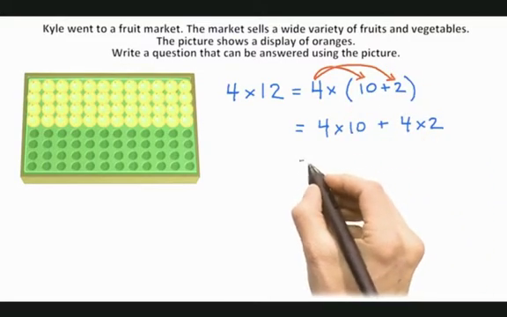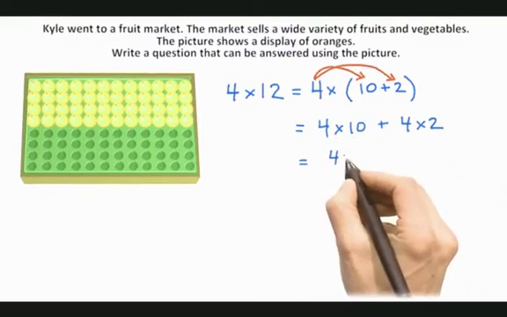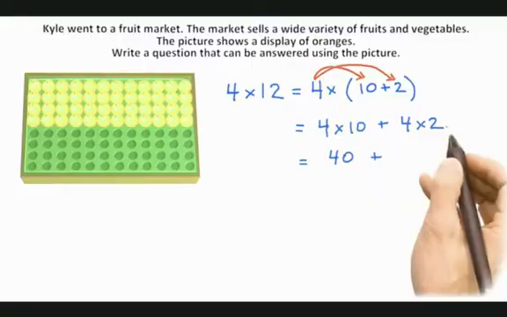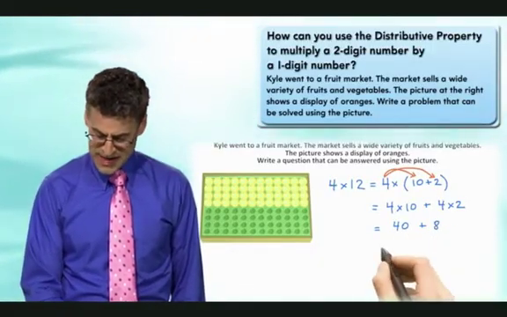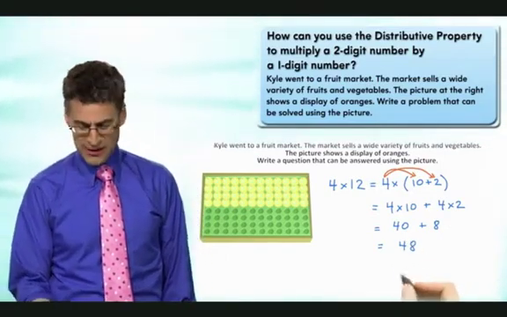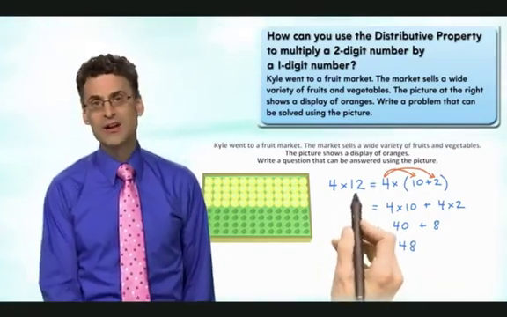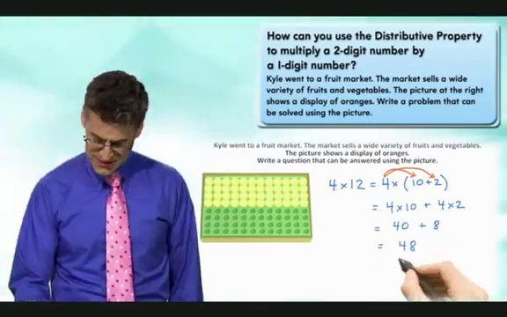Now, check this out. This is so easy. 4 times 10, that's easy. It's 40. 4 times 2, even I know that. That's 8. And if I have 40 plus 8, that is 48. Isn't that awesome? Look how quickly we multiplied 4 times 12 without doing any heavy lifting at all, and we see the answer, in fact, is 48.